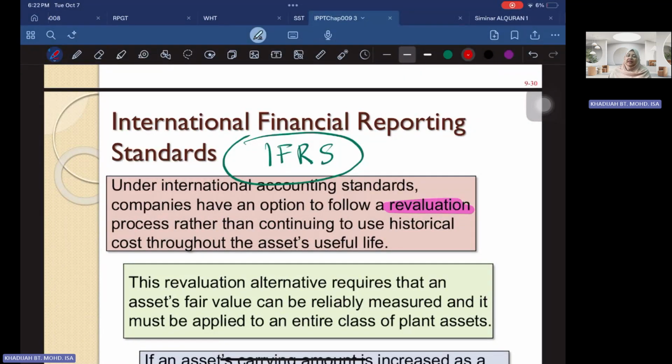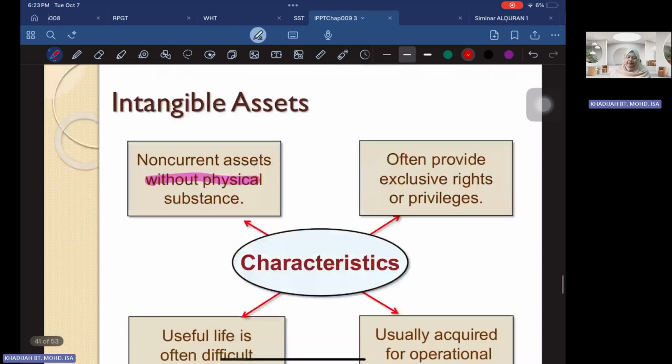We have the Malaysian Financial Reporting Standard that says that if the company has an option to follow a revaluation process rather than continue to use historical cost, that is allowable, provided that you have a good basis to revalue your asset. So you can do a revaluation, call a valuer to revalue your asset and then do some adjustment.